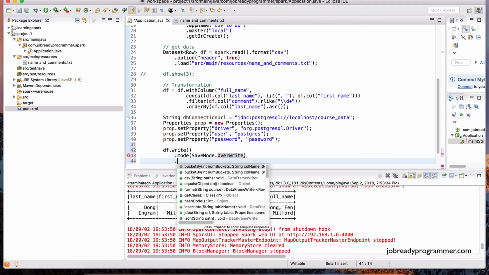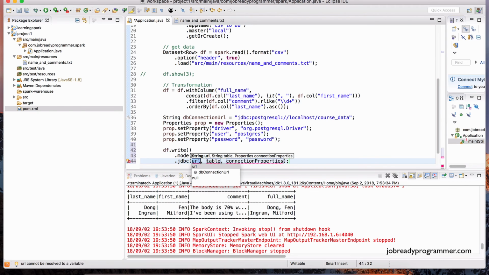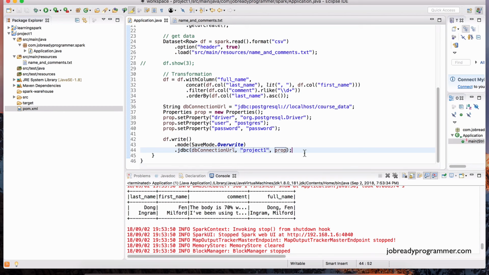Okay, and then we do .jdbc, and then we specify the database URL connection, which is right here, db connection URL. Paste that, and then here we specify the table name. So let's just call this project 1, since that is the project that we're using. And the connection properties is just the prop object that we've populated up here, just like that.